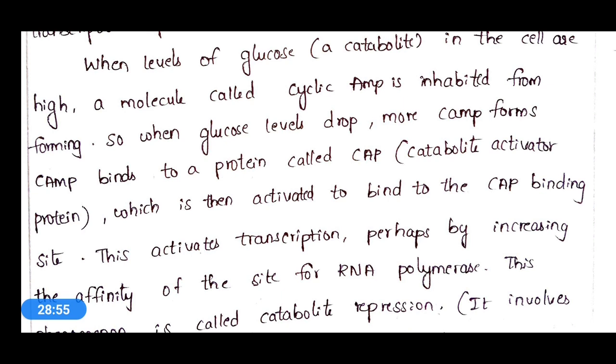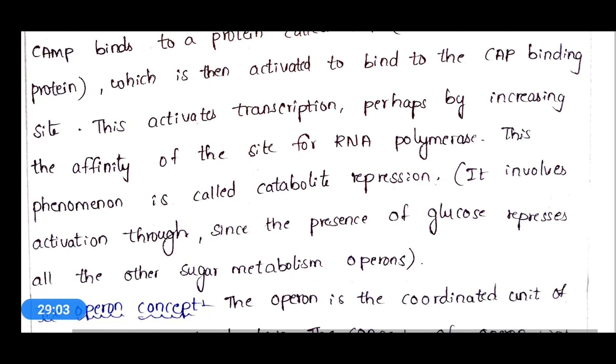Okay, and it will increase the affinity of the site for RNA polymerase, and this leads to catabolite repression, and it involves activation through the presence of glucose, repression of all other sugar molecule operons.